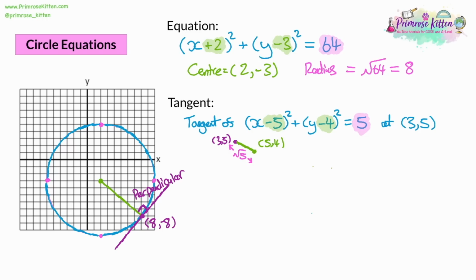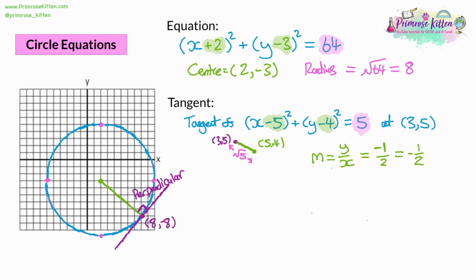So how are we going to find out the intercept and the gradient of the line? The gradient is going to be the change in y over the change in x. Now with our line, in y's, we're going from 5 to 4, so that'll be -1. And from the x's, we're going from 3 to 5, which is +2. So that's giving us a -1/2 gradient. Don't worry about which way around you do this, as long as it's consistent. I started at the point on the tangent and went to the centre.